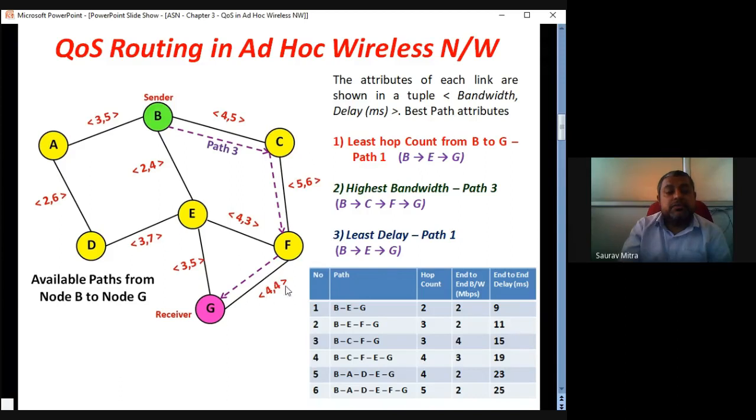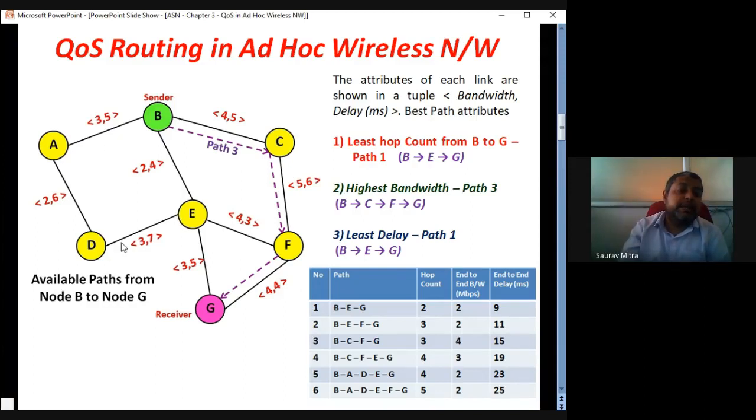Next, check BCFG. There are a total of 3 hops: B to C, C to F, and F to G. The bandwidths are 4, 5, and 4, and the minimum of that is 4, so the hop count is 3 and the minimum bandwidth is 4 Mbps. The delay is 5 plus 6 plus 4; you can check this is 5, this is 4, and this is 6. So the total is 11 plus 4, that is 15 milliseconds.